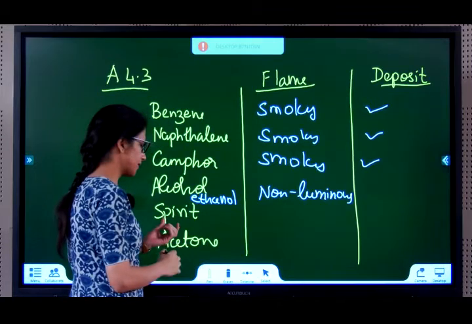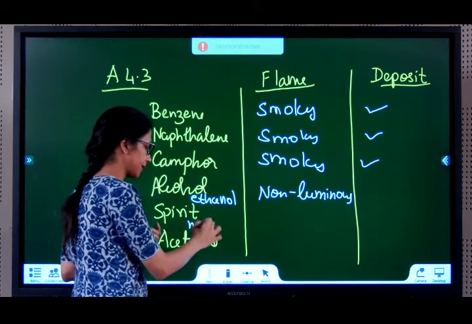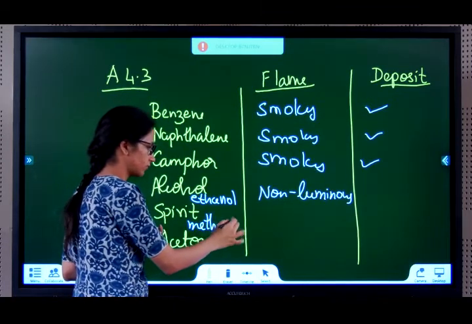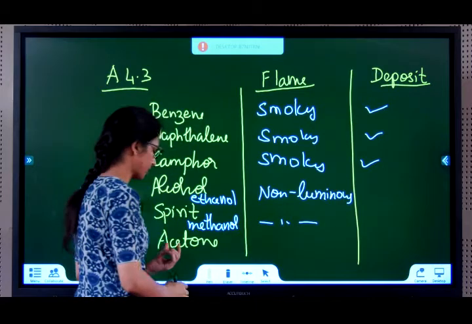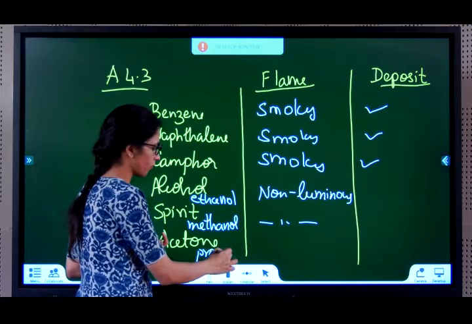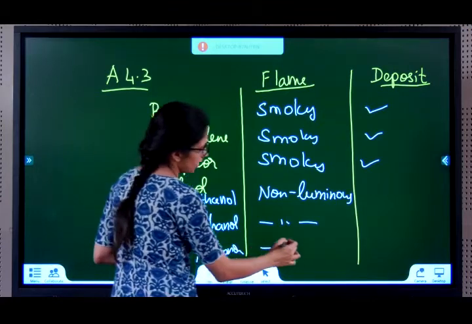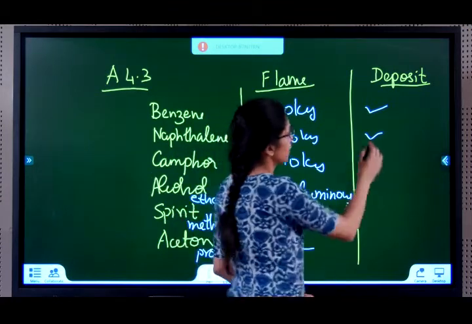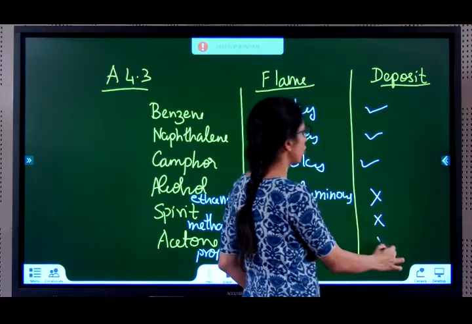Spirit. Spirit is nothing but methanol. Again, non-luminous flame. Acetone. Acetone is nothing but propanone. Again, non-luminous flame.